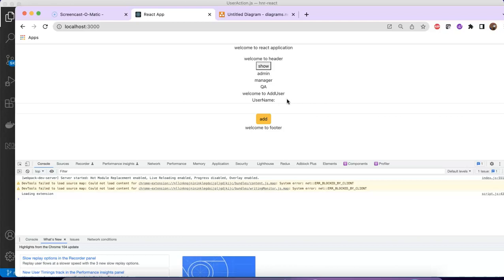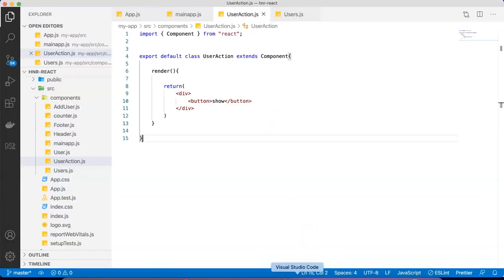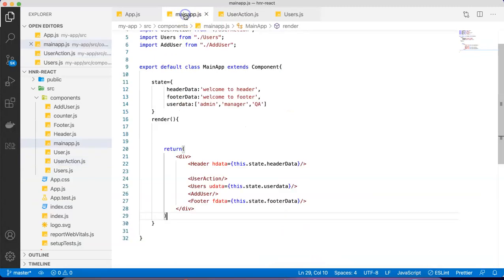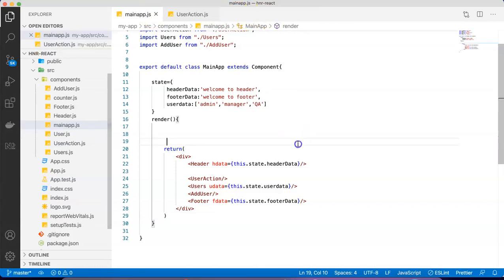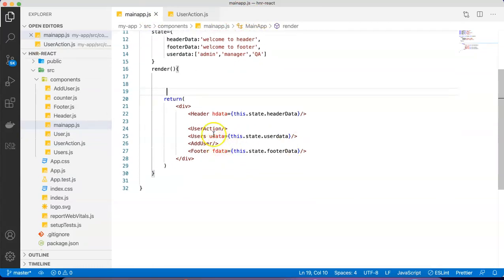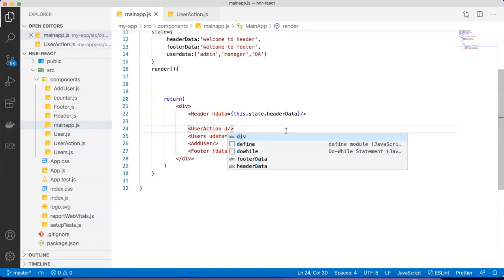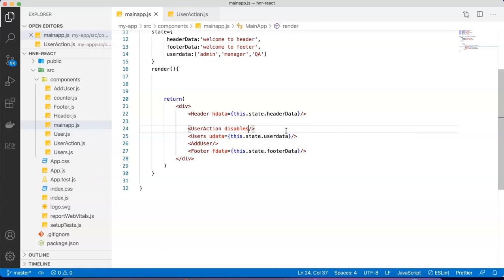Okay, so to make it possible, what I will do here in my application, in my main app especially, in my main app, I'll go to my user action and I use one property here called disabled.